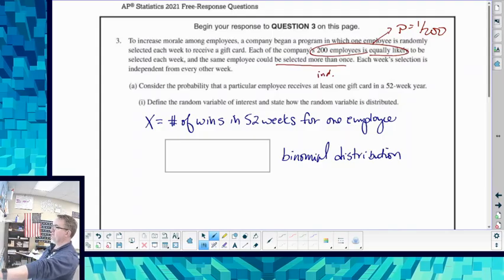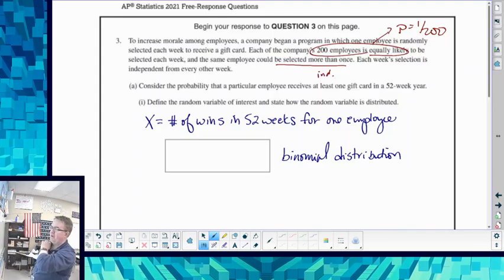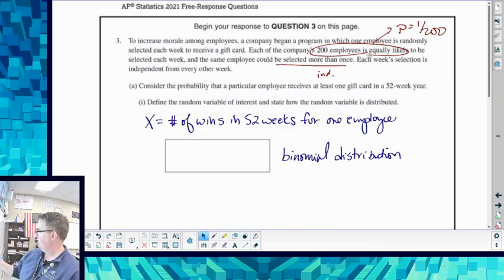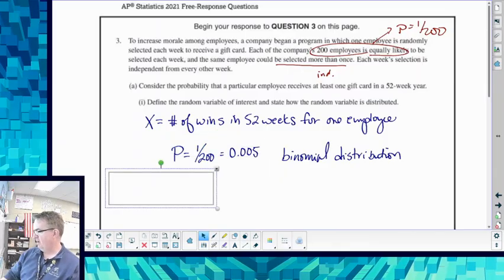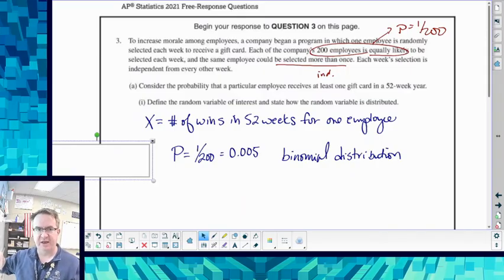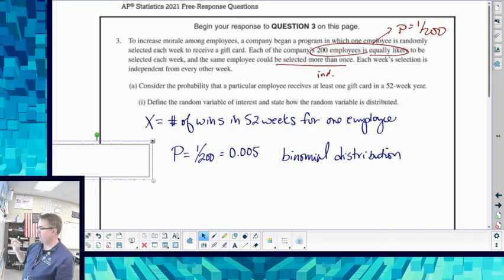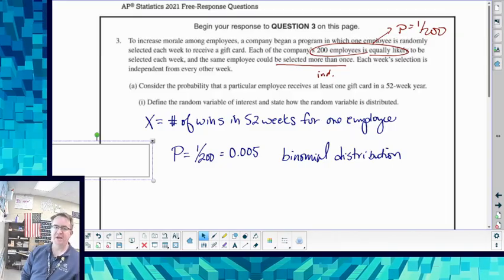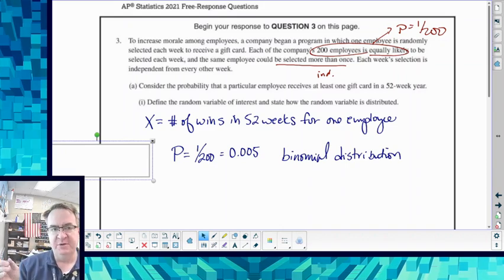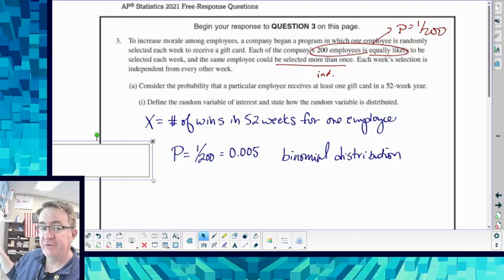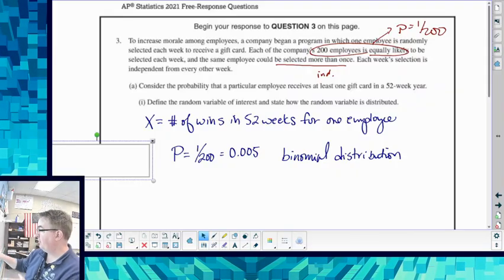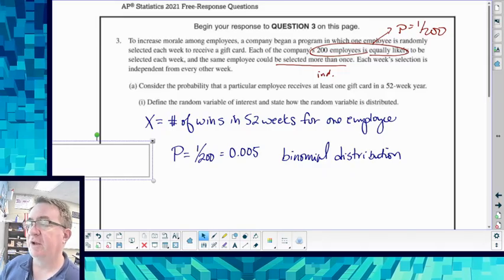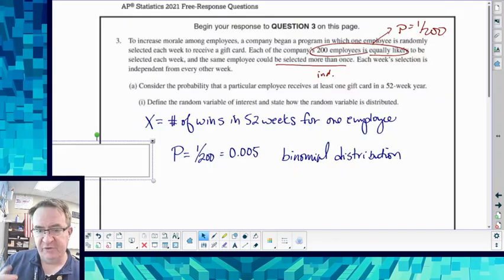So consider the probability that a particular employee receives at least one gift card in the 52 weeks. Define the random variable and state how the random variable is distributed. Anyway, basically what we've already said: X is the number of wins in 52 weeks for a given employee. The probability is 0.005, and it's a binomial distribution. Why is it binomial? Because you only have two choices. Did you win or did you not win? We have the independence for BINS, so that's the I. N is a fixed number of trials because we have 52 weeks, and it's the same probability from week to week because you can always win more than once. So it fits all parts of BINS.